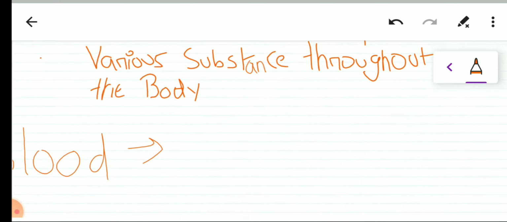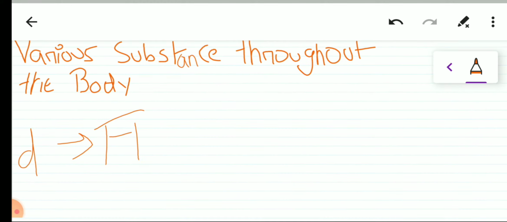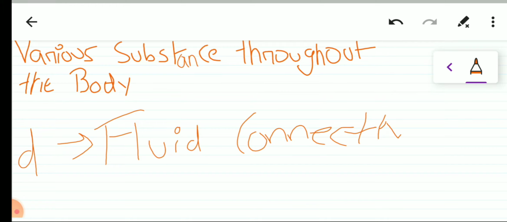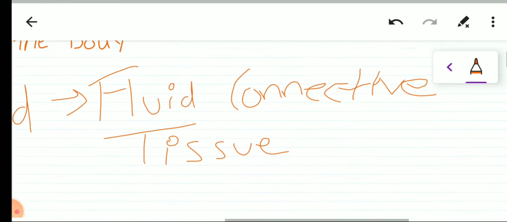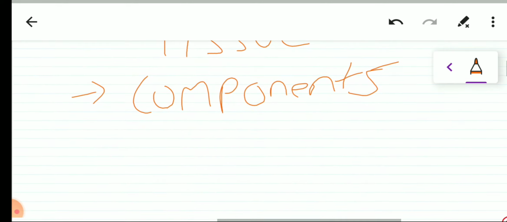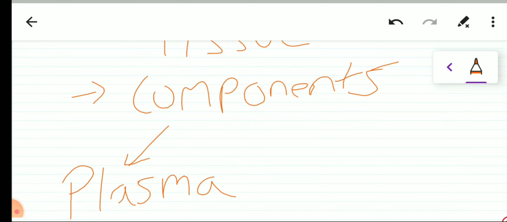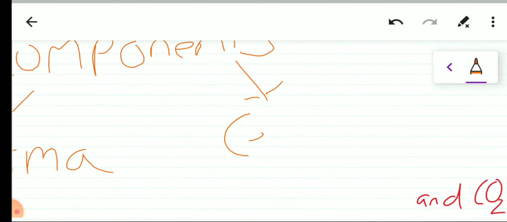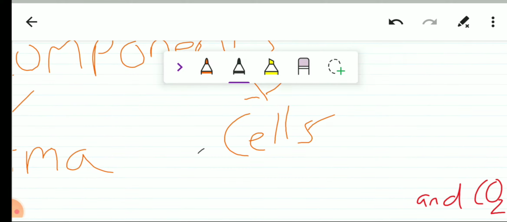So blood. First of all, we will define what blood is. Blood is a fluid connective tissue. And what are the components of the blood? The blood is mainly composed of two main things: plasma and various cells. These cells are also called corpuscles. Please write each and everything in your notes.